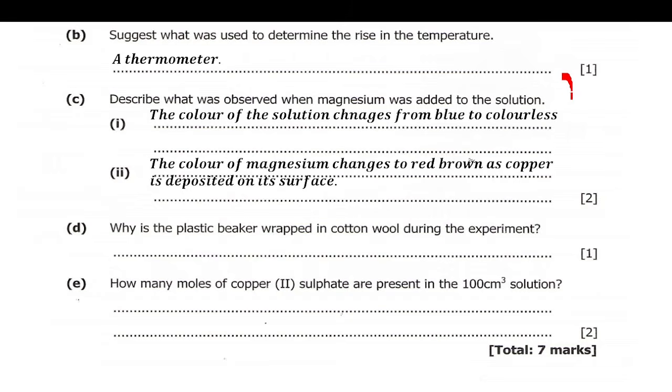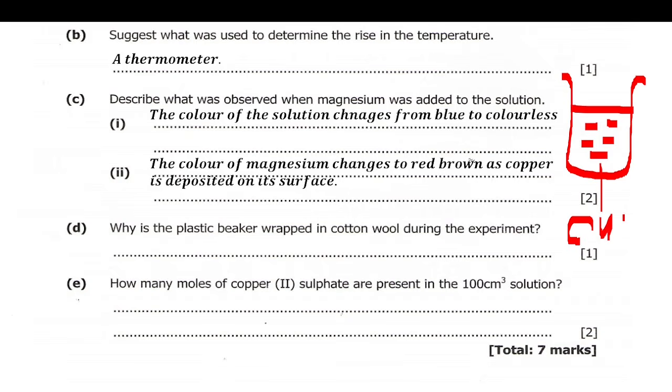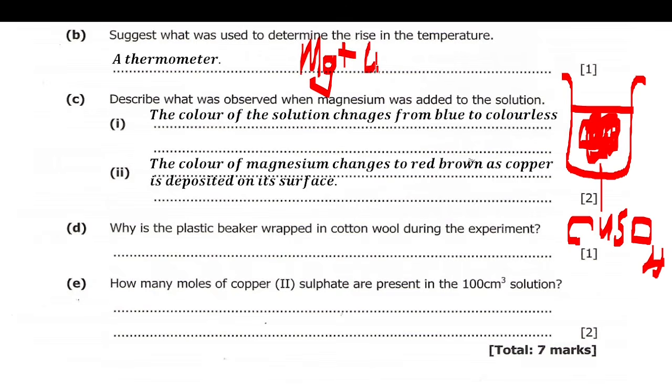What it is in this question is like this. This is the beaker, then there's the copper 2 sulfate, which is blue. Then they put magnesium powder. So the magnesium powder will react with the copper 2 sulfate.